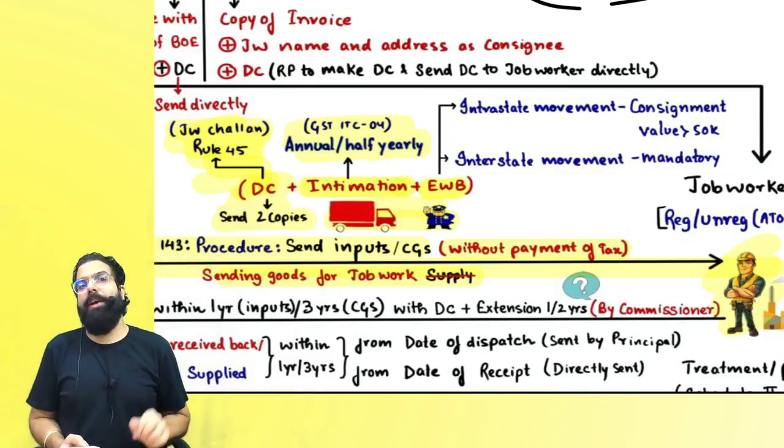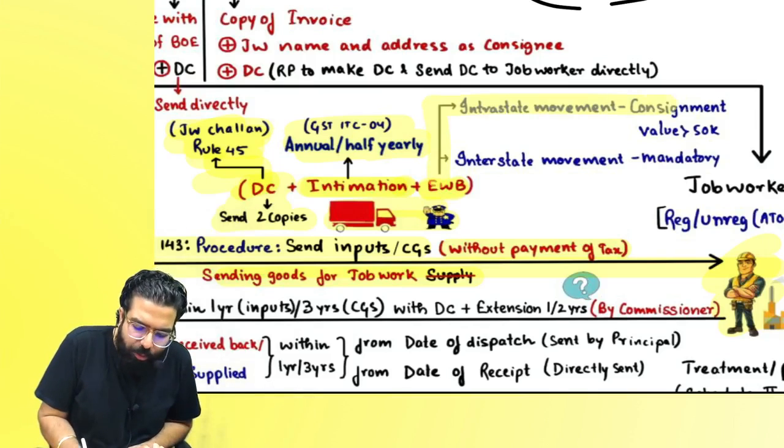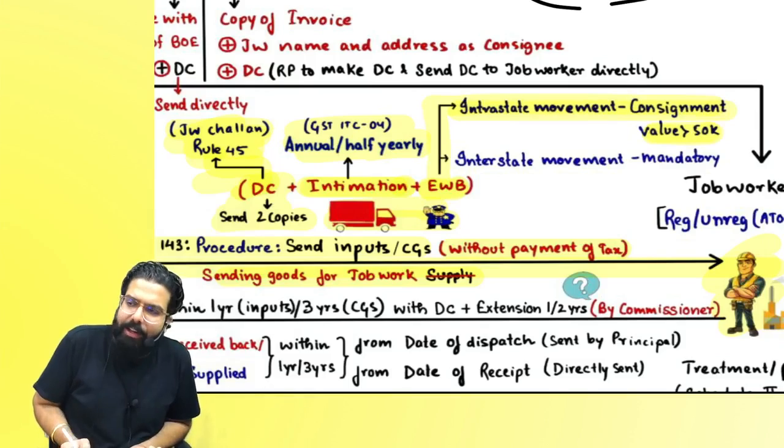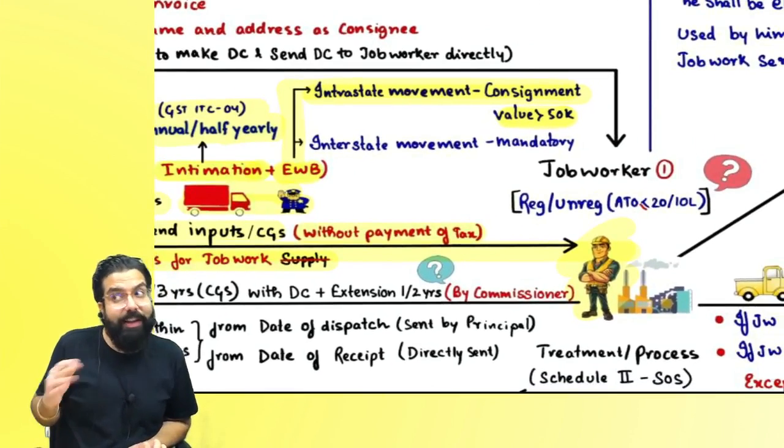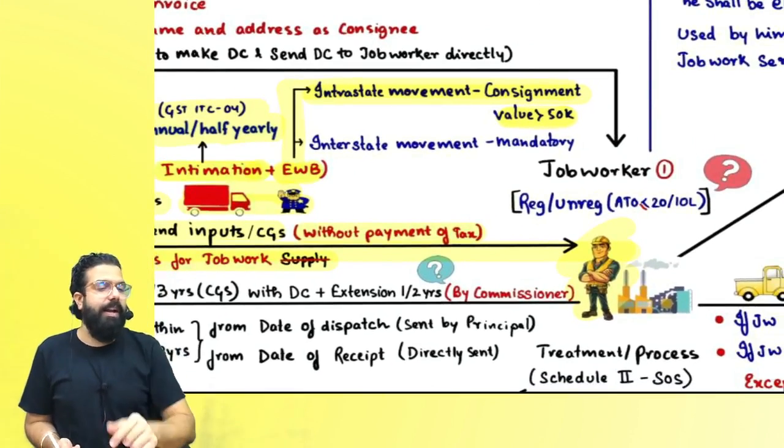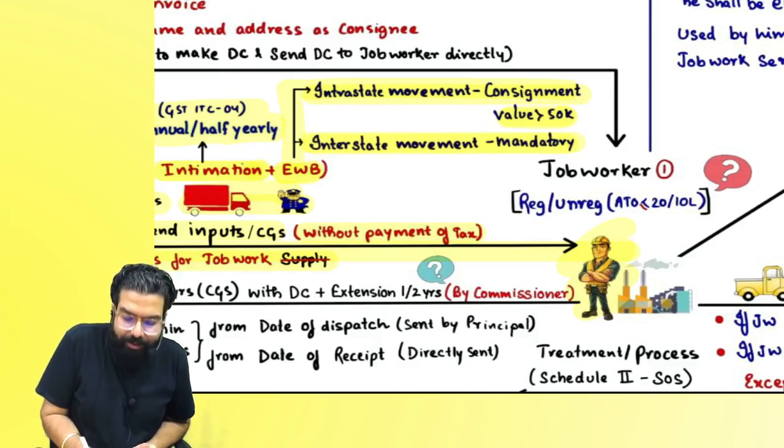E-way bill requirement, always remember: if you are sending the goods for job work intrastate, it is required when the consignment value is greater than 50,000. But if you are sending it interstate, then the e-way bill requirement is mandatory.